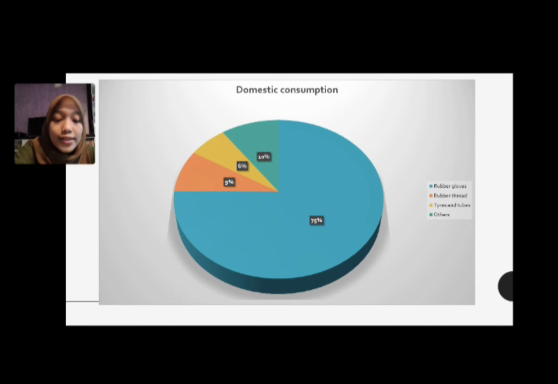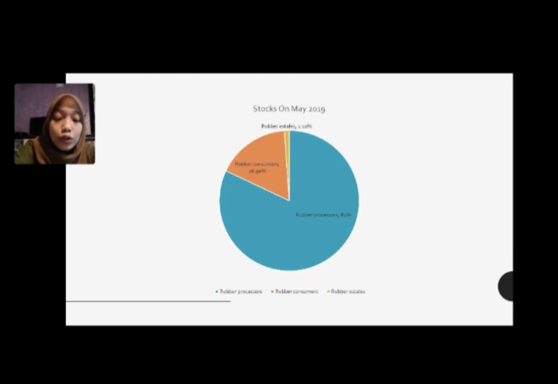Rubber gloves have the majority part of consumption, at 75%. The percentage of rubber thread is slightly higher than tires and tubes. Now, let's move on to the second part of the pie chart.